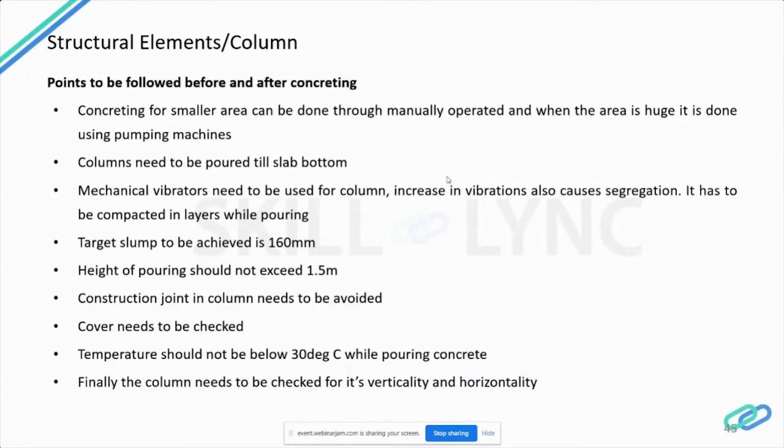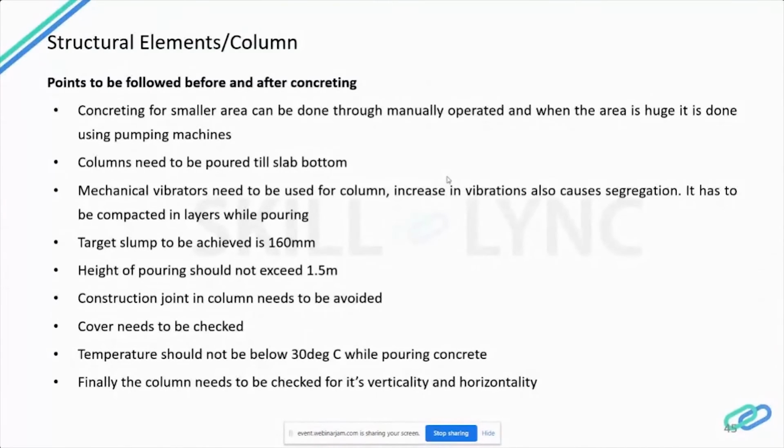So what are the points to be followed? I'm going into detail about columns because this is the main structural element, and special care needs to be taken during concreting and pouring. So now, points to be followed before and after concreting. For a smaller portion, we can go with manual operation, but when the area is huge, it has to be done using pumping machines.